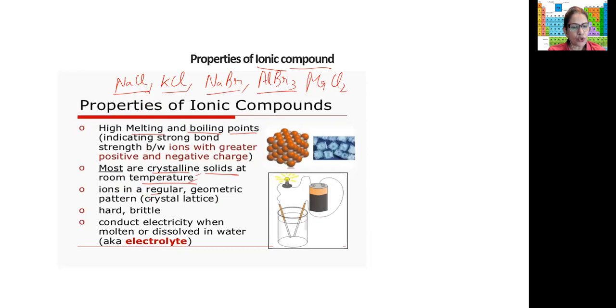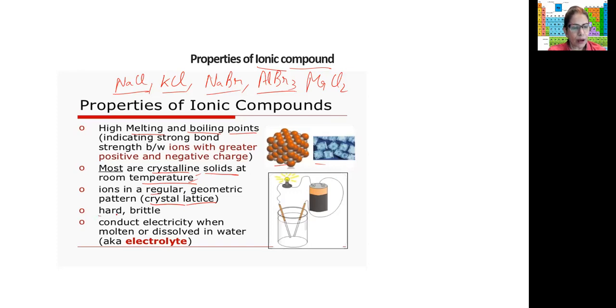Then they have a regular geometric pattern, which is called a crystal lattice. These are the crystal lattices. That's the reason they're good conductors of electricity, but not in the solid state. They have to be either dissolved in water or they have to be at least melted, in the molten state. In the molten state, they will conduct electricity.